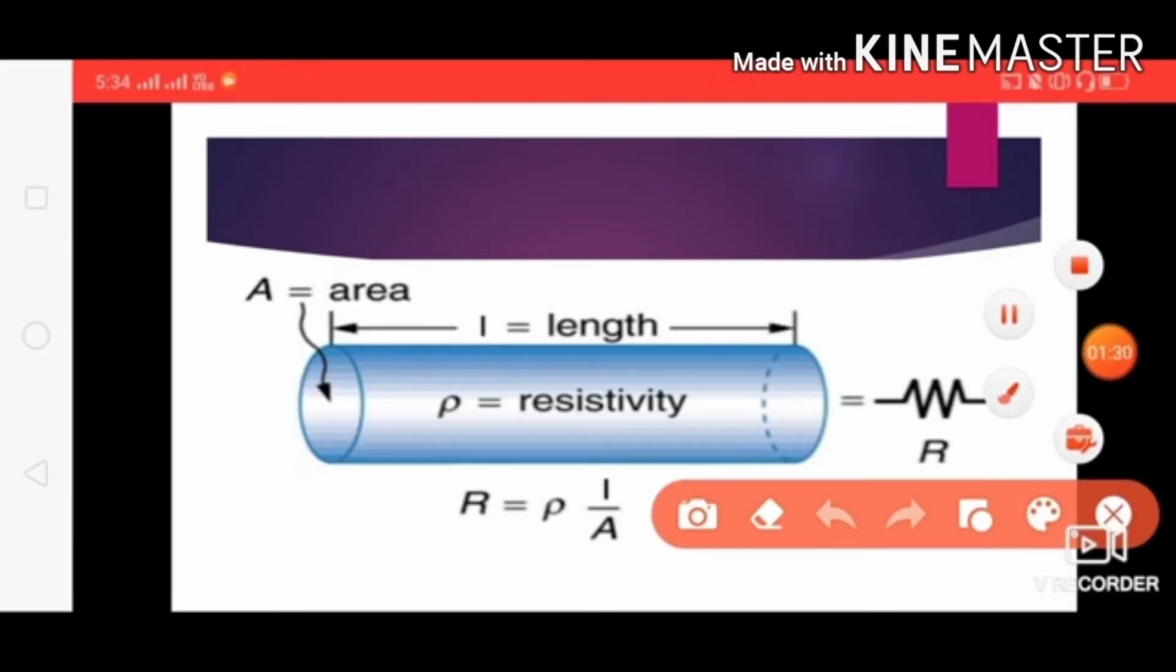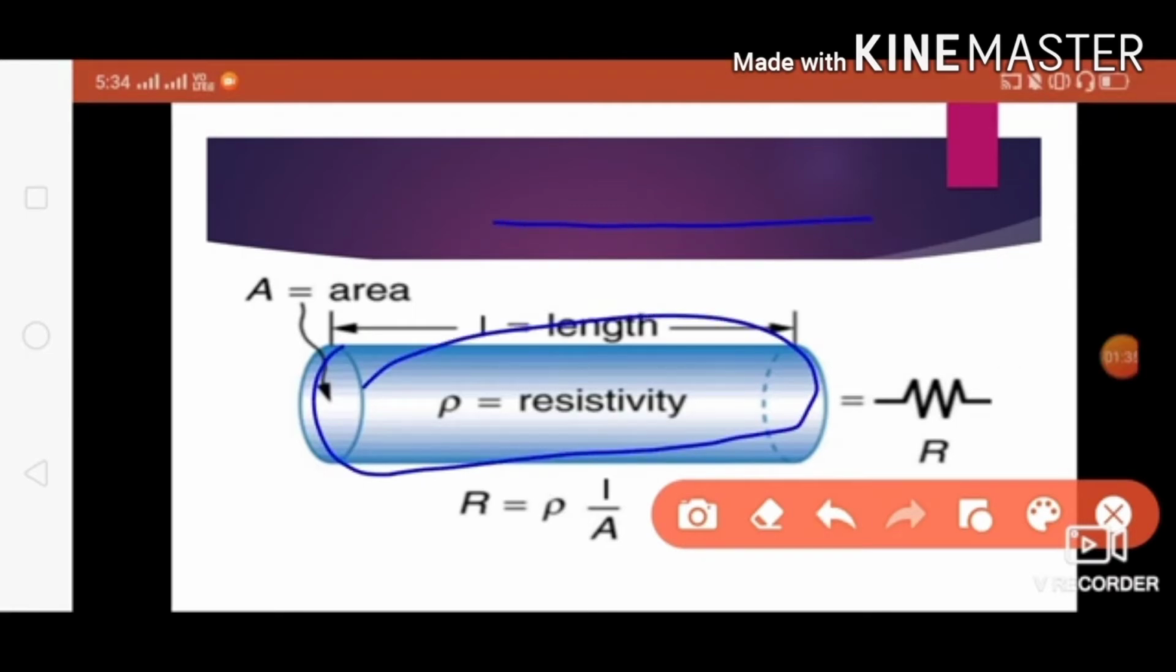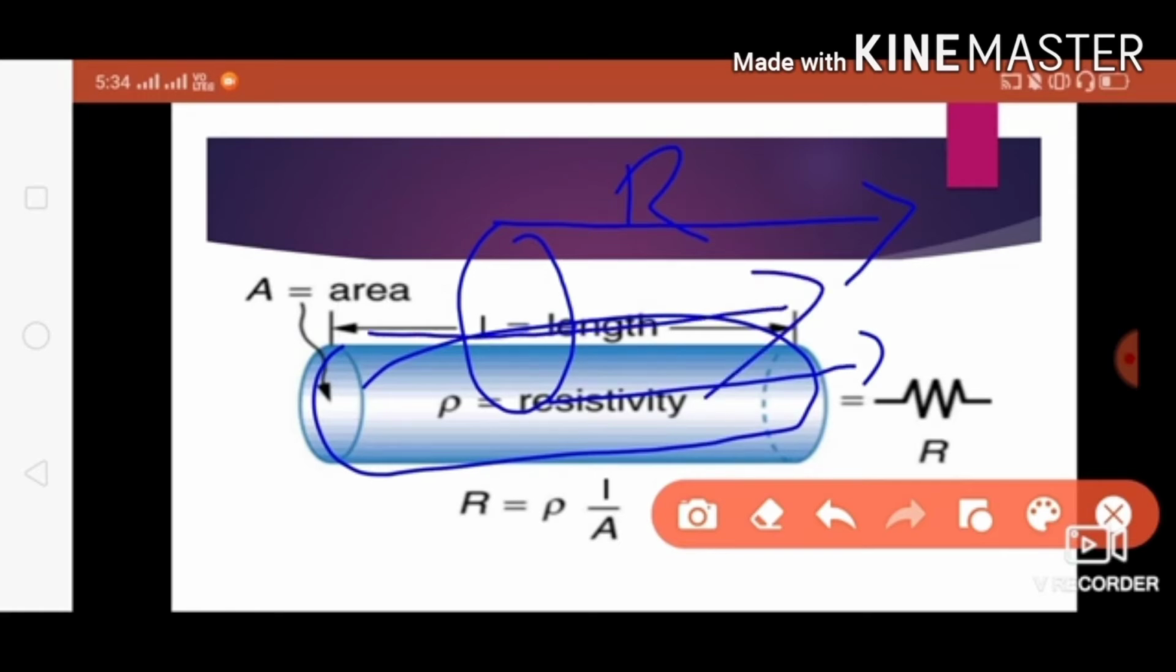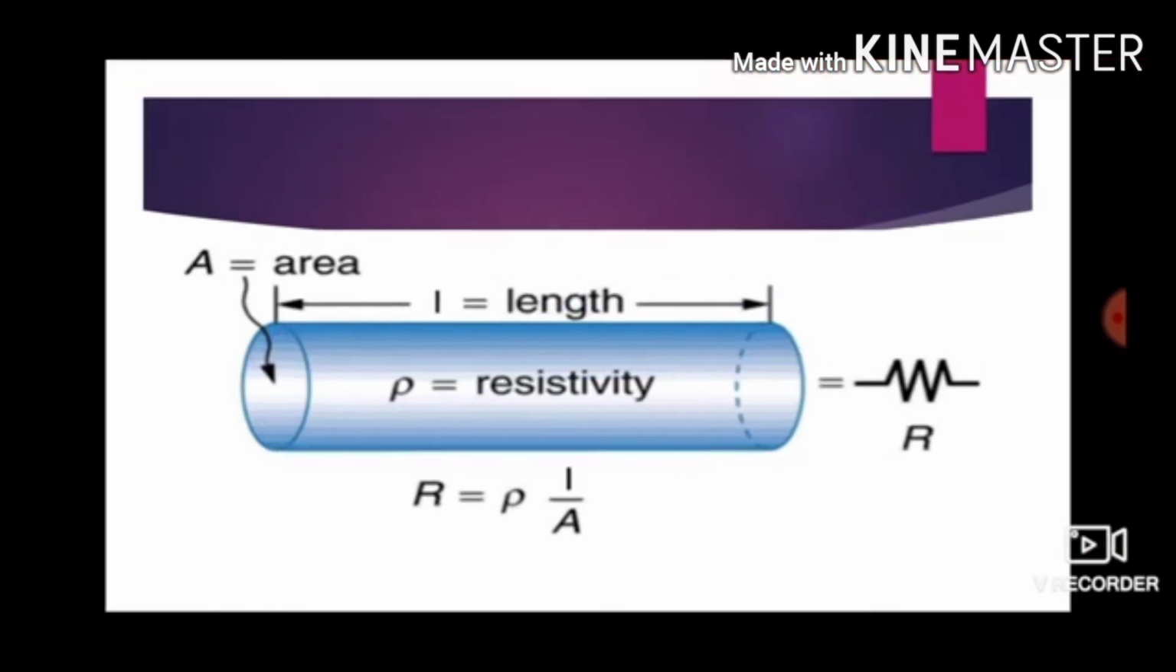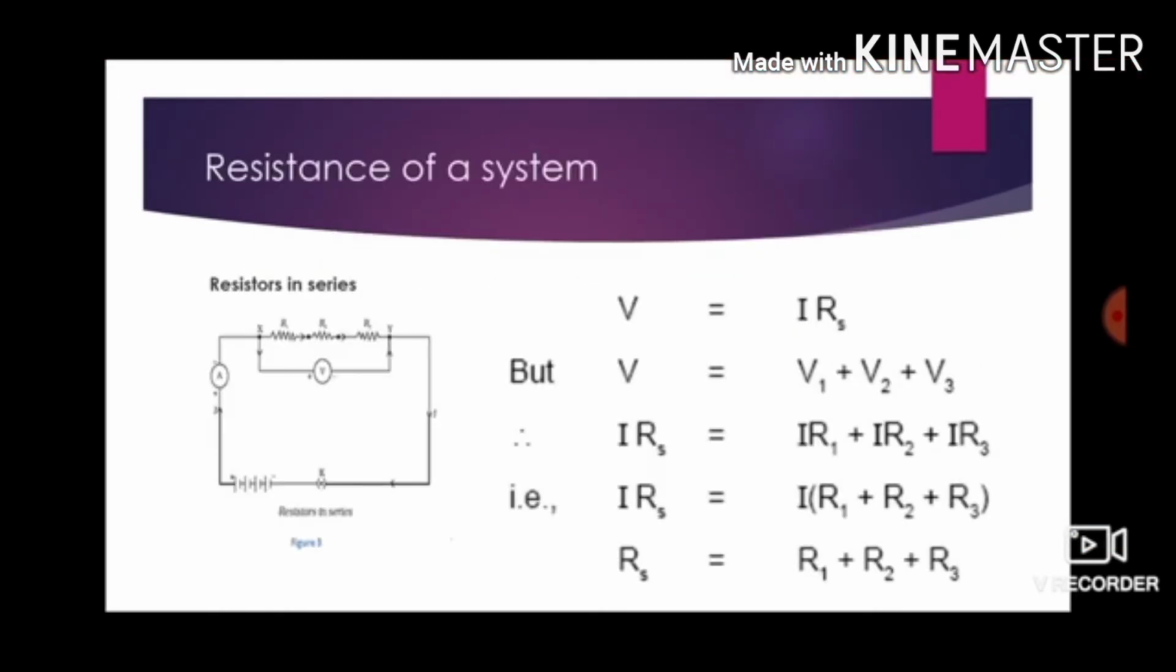Imagine a conductor. As the length of a conductor increases, it offers more resistance. As the width of the conductor increases, what happens? The resistance of that conductor reduces. When the width increases, the current can flow very easily. When the length of the conductor increases, it offers more resistance. That is the meaning.